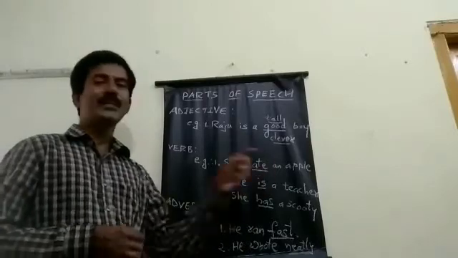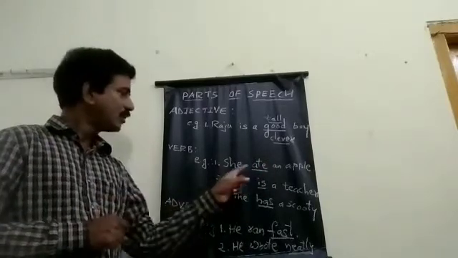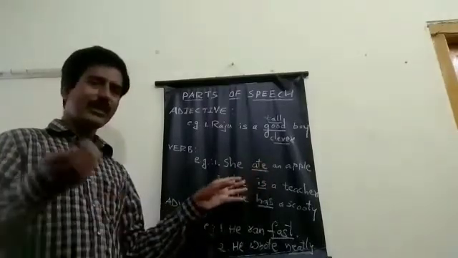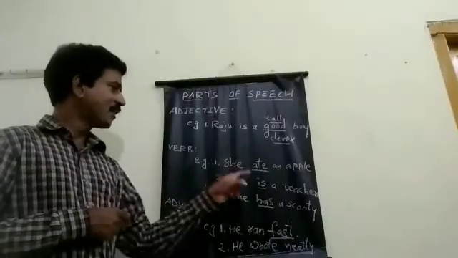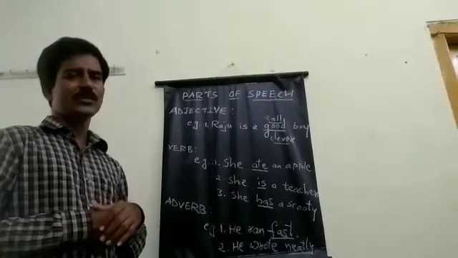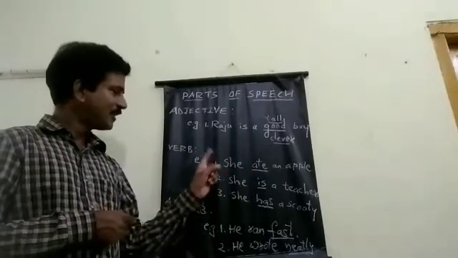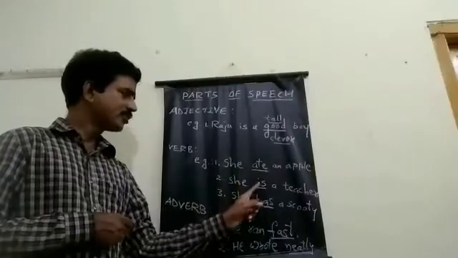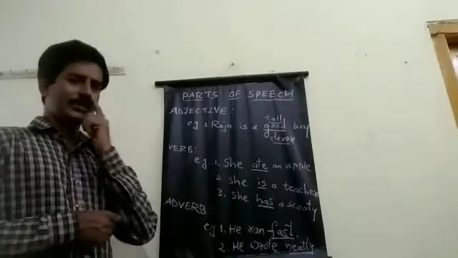Suppose she ate an apple. I go to school. Next, he came yesterday. Like this, come, go, eat, take, play, drink, sleep. All these words are action words. Verb tells about an action, situation or position, not only action.